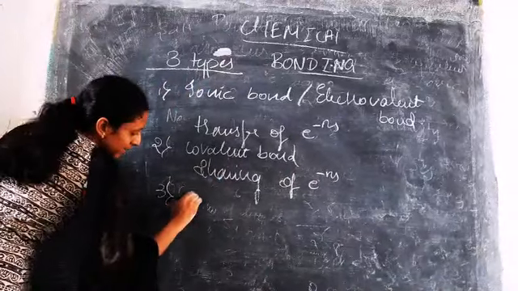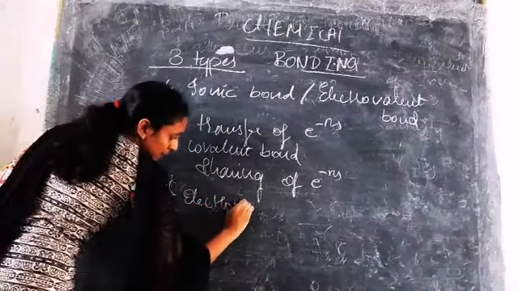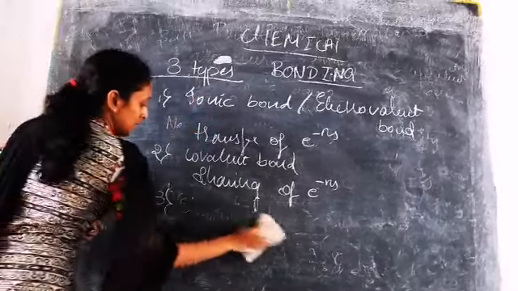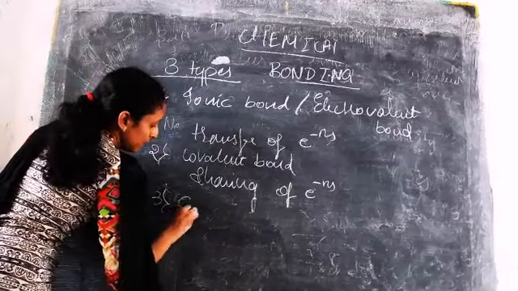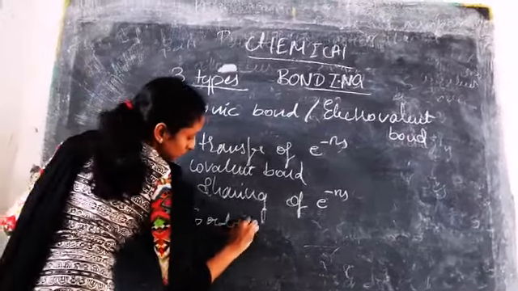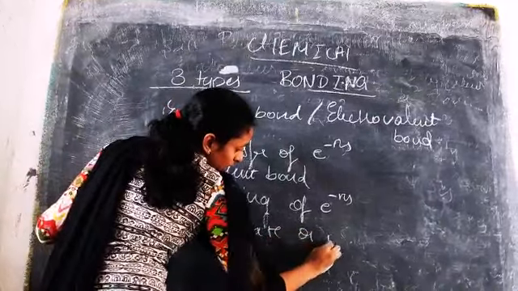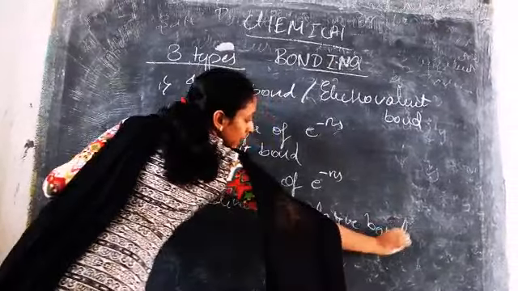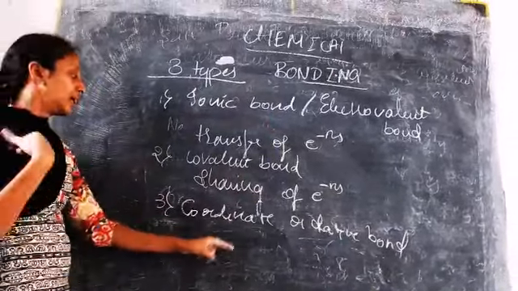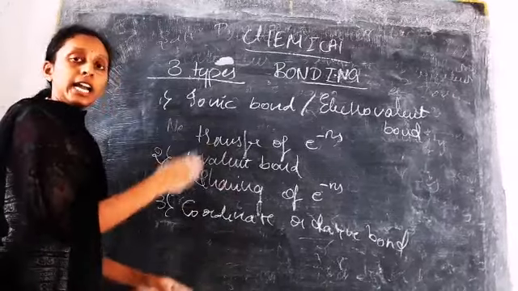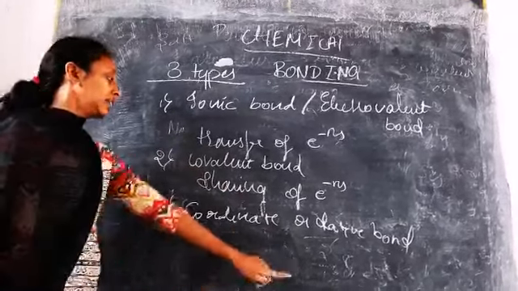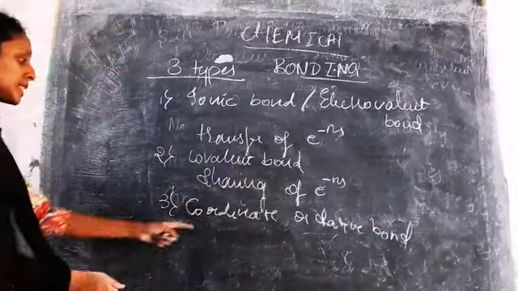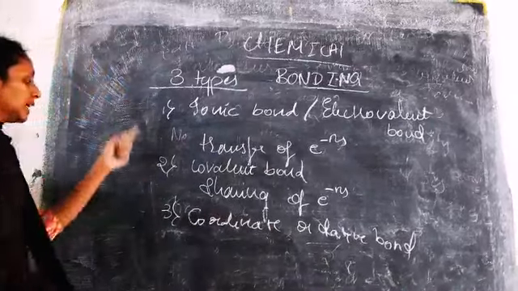Third one is the coordinate or dative bond. Here also there is a sharing of electrons, but the electrons are donated by only one atom, and the other atom does not donate any, but there will be sharing of electrons. So this is called a coordinate or dative bond. These are the three types of bonds.